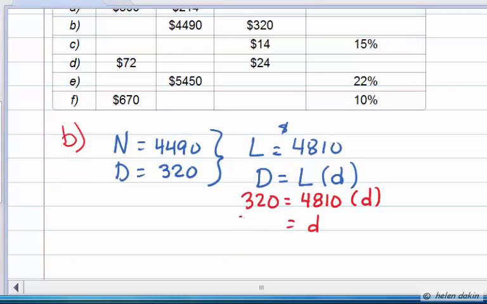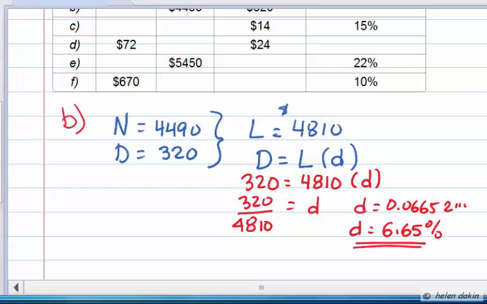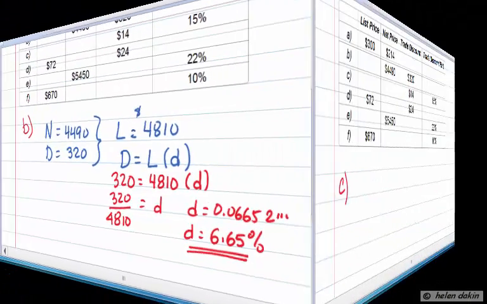So d is equal to $320 divided by $4,810. And this gives us a trade discount rate, if you work this out on your calculators, of 0.066528, and so on. So we're going to round that off to a discount rate of 6.65%. So a trade discount of 6.65% was the net effect.